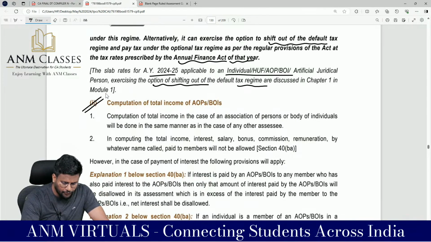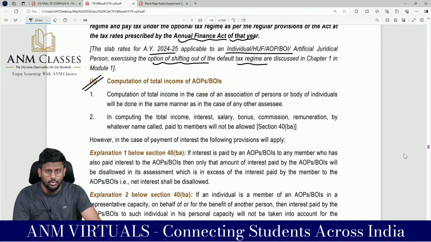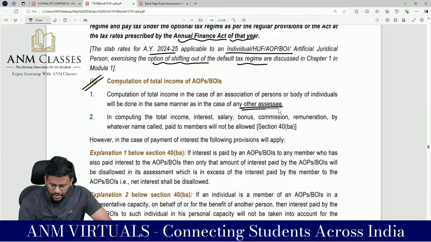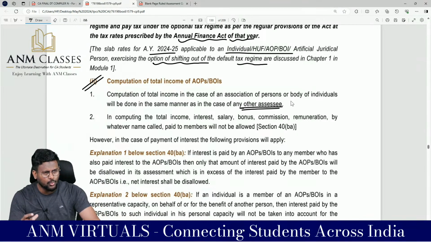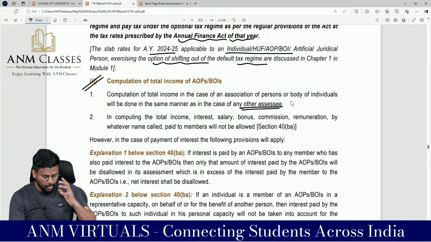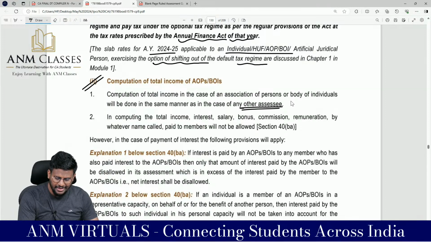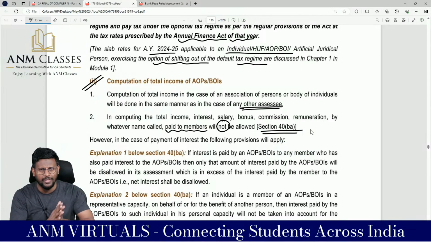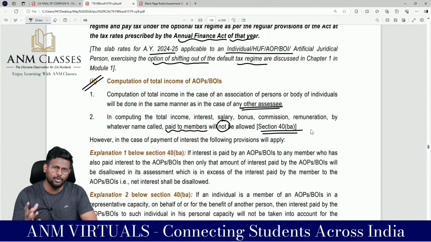Computation of total income of AOP or BOI. How to compute the total income? Computation of total income in case of AOP or BOI will be done in the same manner as in case of any other assessee. How we have calculated for any other assessee, the same manner only we have to calculate for AOP or BOI. In computing the total income, interest, salary, bonus, commission, remuneration by whatever name called, paid to the members will not be allowed as per section 40BA. This is the difference between a partnership firm and AOP or BOI.